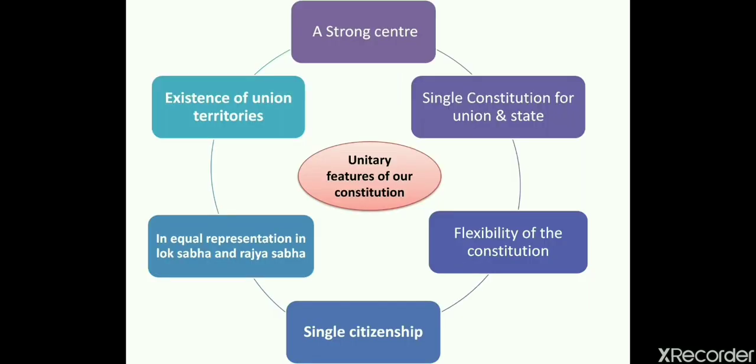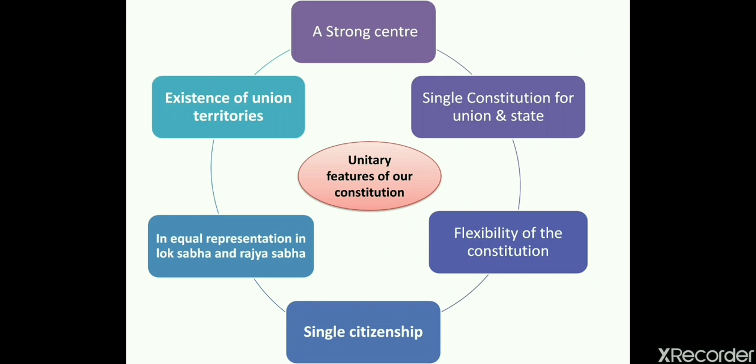Now the unitary features of our constitution. Just now we discussed all the federal features, and now the unitary features, which make our country unitary also and federal also. So let's see what unitary features we have in our constitution. First, a strong center. Our constitution provided us with a strong center, the authority of the government.